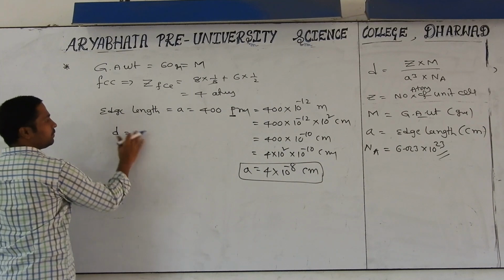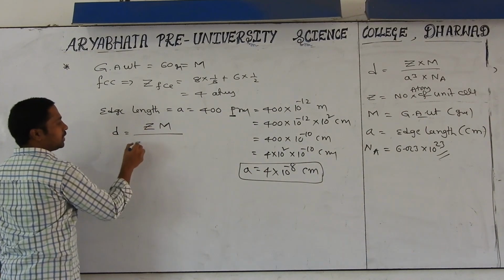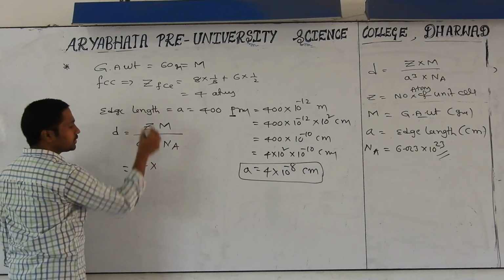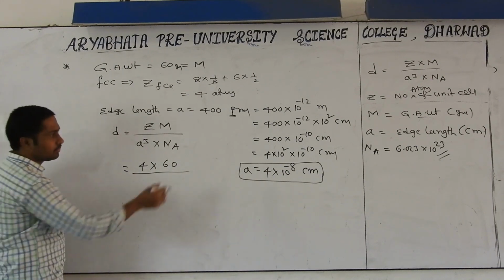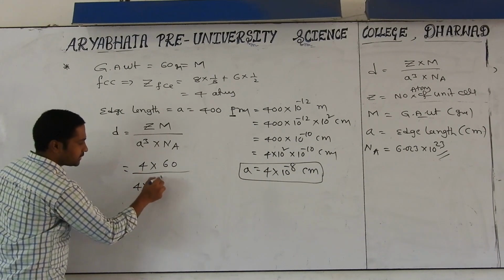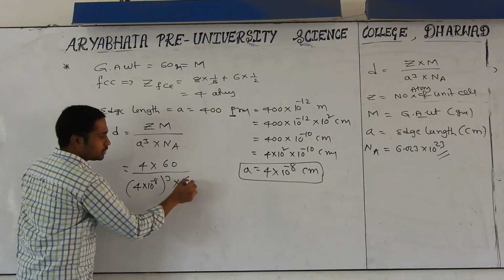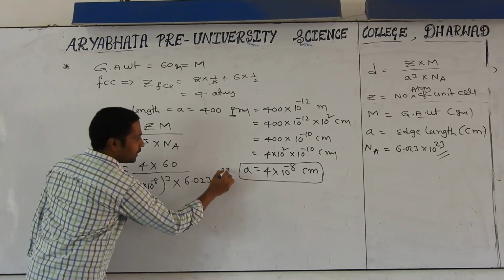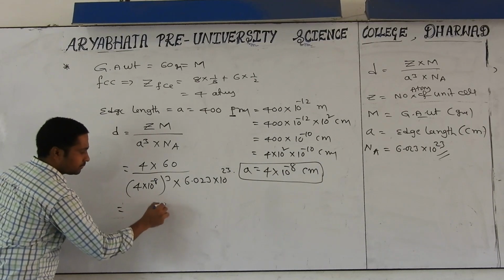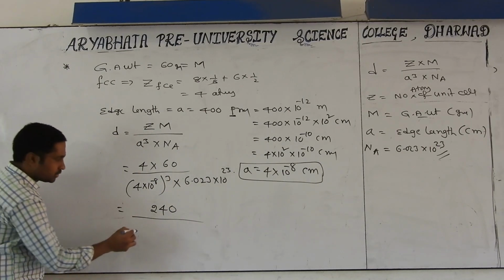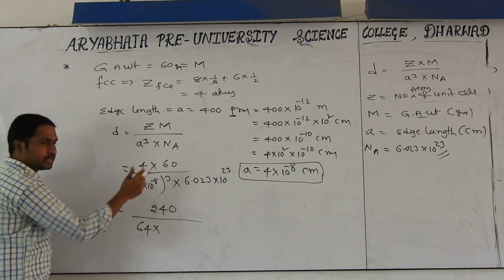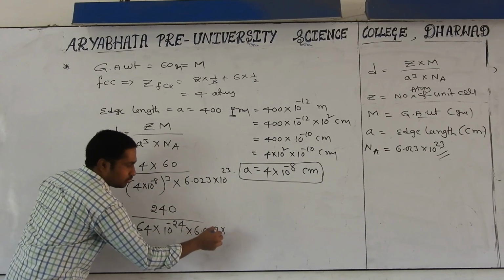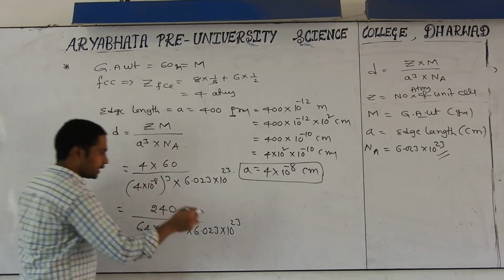Substitute in the density formula, ZM by a cube into Na. So the Z value will be how much? 4. Atomic mass is 60, by the edge length 4 into 10 to the power of minus 8 whole cube, into the Avogadro number 6.023 into 10 to the power of 23. Do the simplification: 240 by 4 cubed is 64 into 10 to the power of minus 8 whole cube, which is 10 to the power of minus 24, into 6.023 into 10 to the power of 23. Still we can simplify.